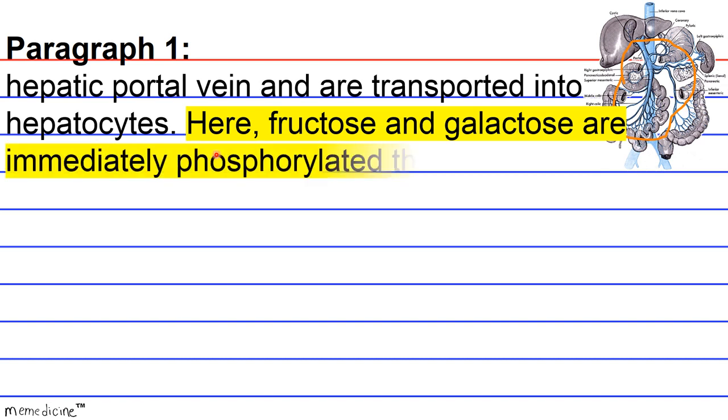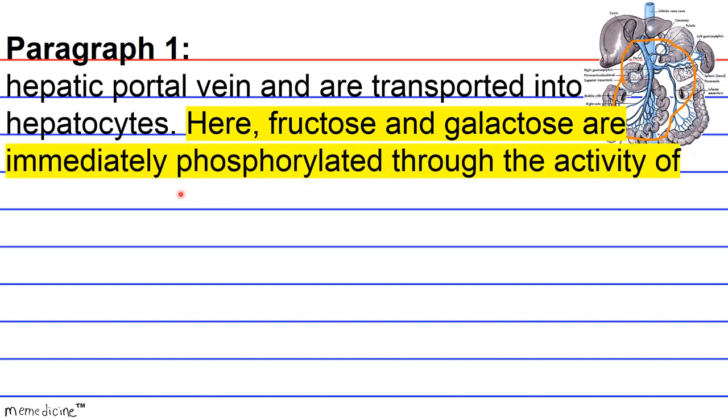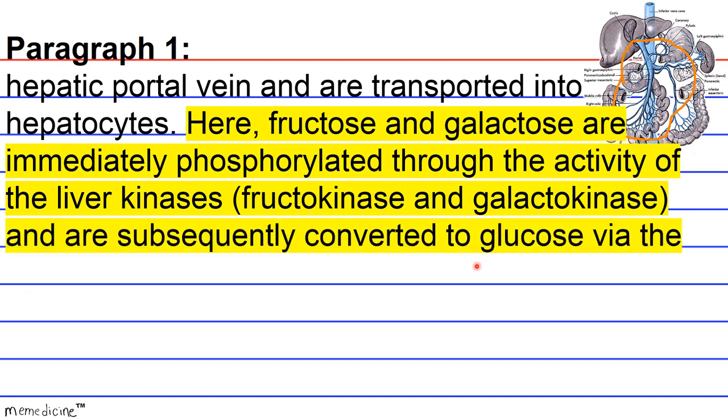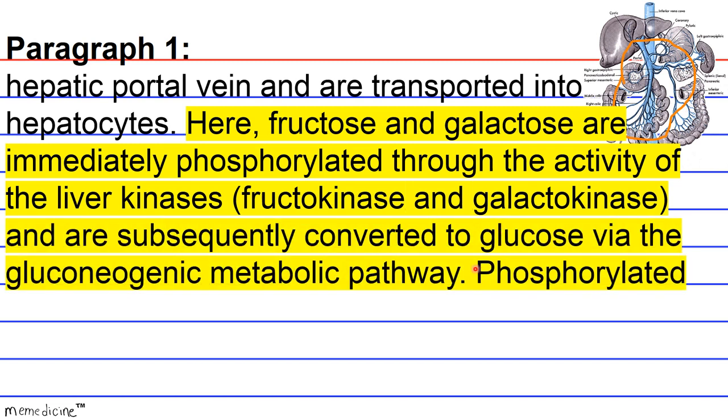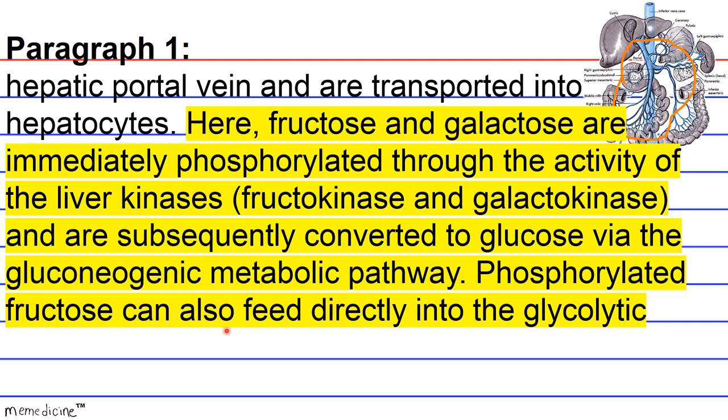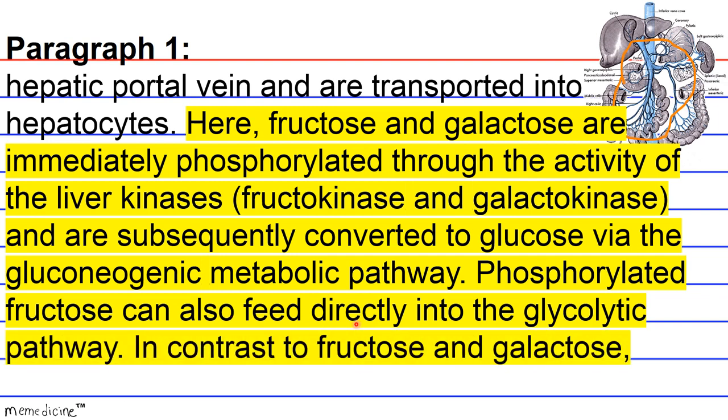Here, fructose and galactose are immediately phosphorylated through the activity of liver kinases, fructokinase and galactokinase, and are subsequently converted to glucose via the gluconeogenic metabolic pathway. Phosphorylated fructose can also feed directly into the glycolytic pathway.